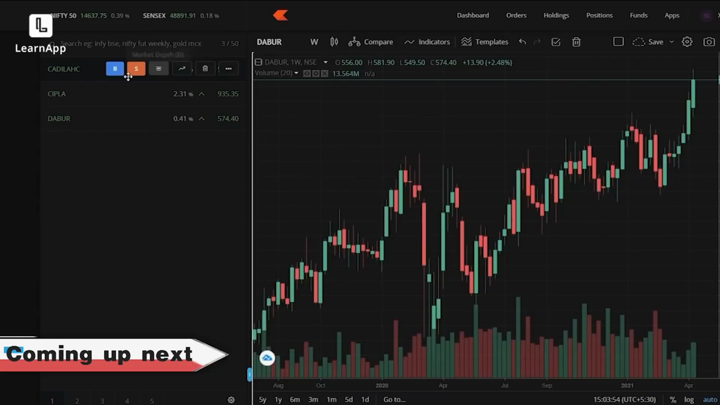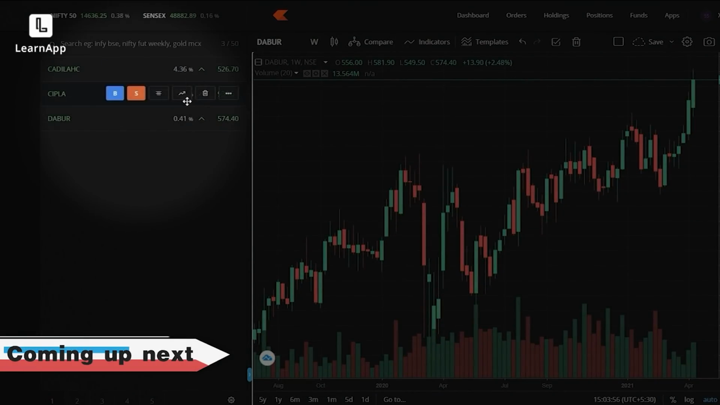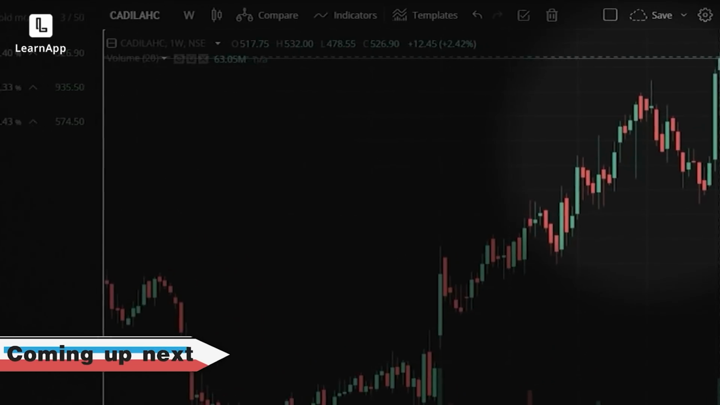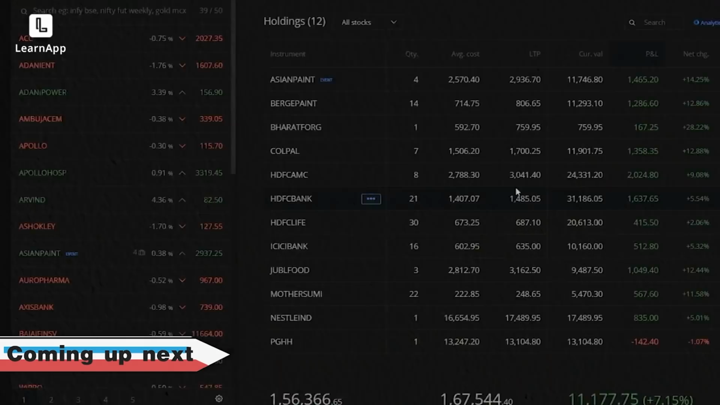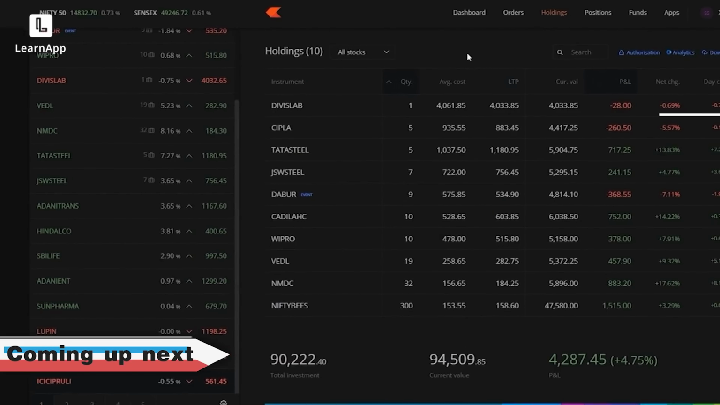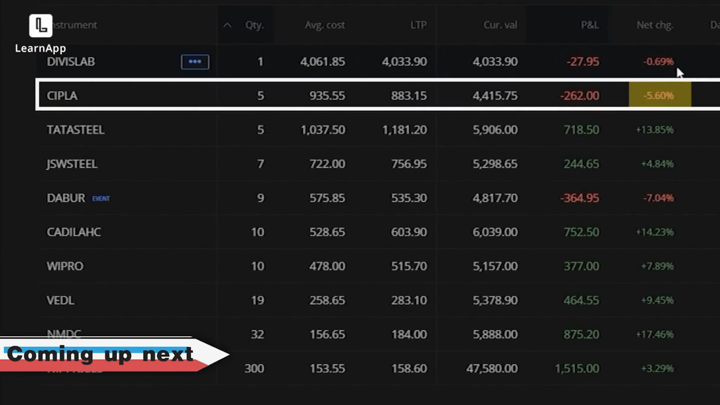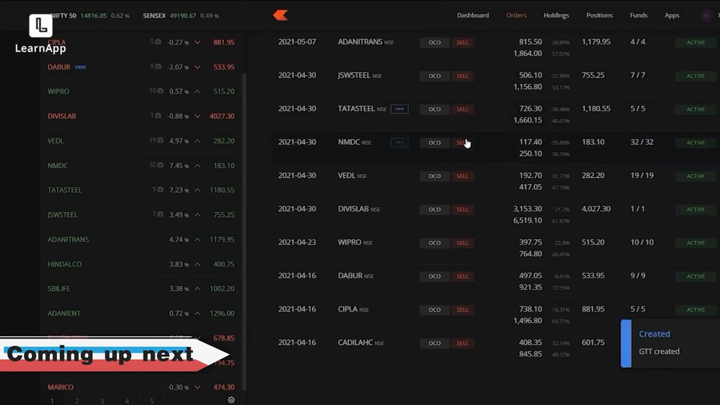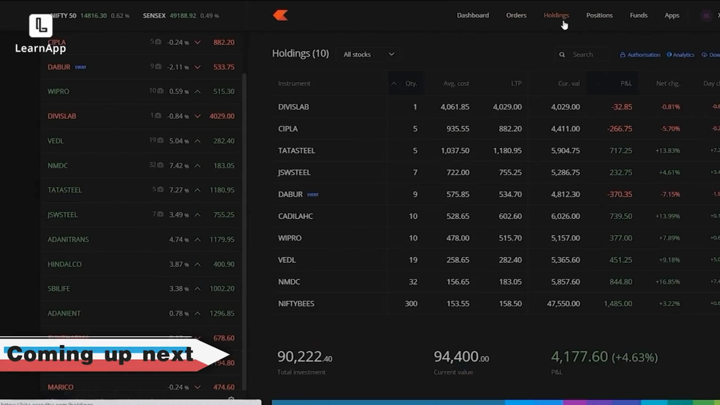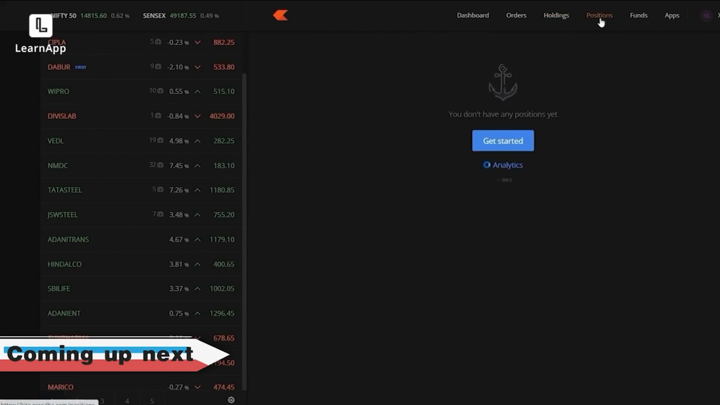Coming up next, I've loaded all 3 stocks in my watch list here. As you can see, the weekly chart of Cadila Healthcare has made a new 52-week high. Divi's Lab is at around 0.7% loss. Cipla is around minus 5% loss. Now we've placed all our stop loss and target orders, and here are all our holdings. And here are today's orders.